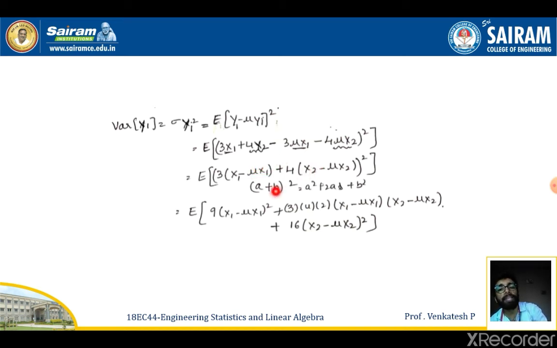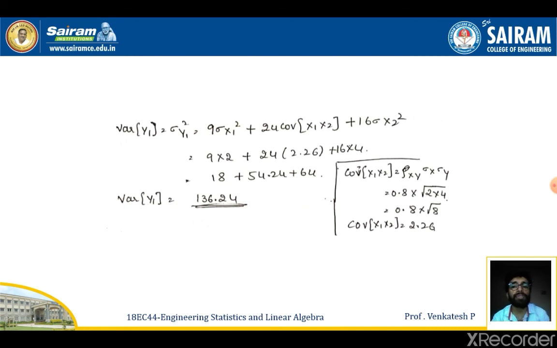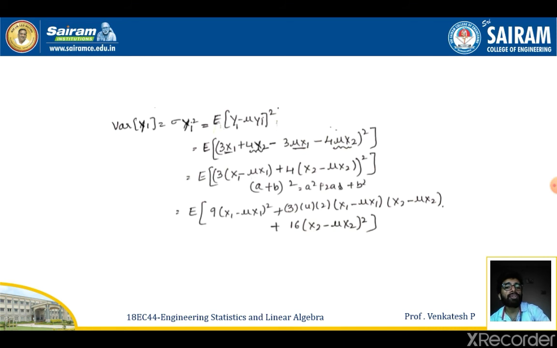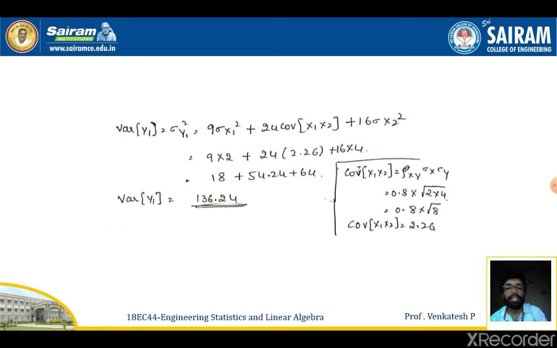On expanding this a plus b whole square, we will have 9 times (x1 minus mu x1) whole square plus 3 into 4 into 2 times (x1 minus mu x1) into (x2 minus mu x2) plus 16 times (x2 minus mu x2) whole square. On replacing the values of sigma x1 square, sigma x2 square and so on, we can get a solution here. So the expectation of (x1 minus mu x1) square is sigma x1 square, the expectation of (x1 minus mu x1)(x2 minus mu x2) is the covariance of x1 and x2, and the expectation of (x2 minus mu x2) square will be equal to sigma x2 square.